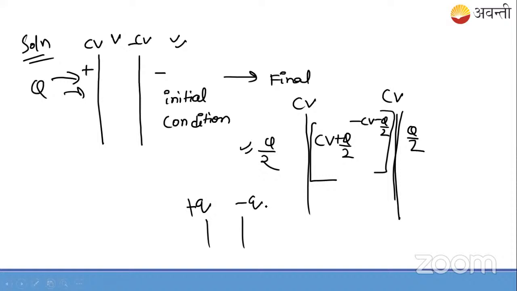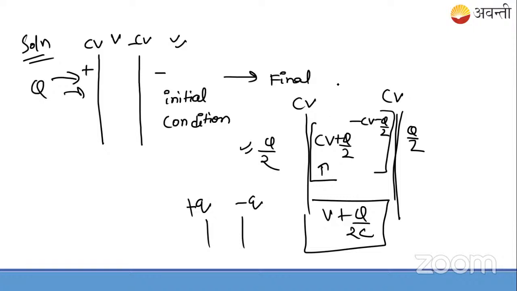Let us proceed. The net potential difference they're asking comes out to be V plus Q by 2C. We know net charge is equal to capacitance times potential difference, so we just divide by C. V plus Q by 2C is the answer.